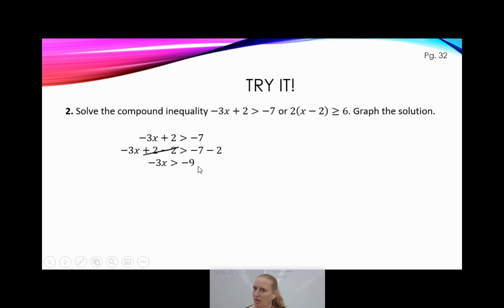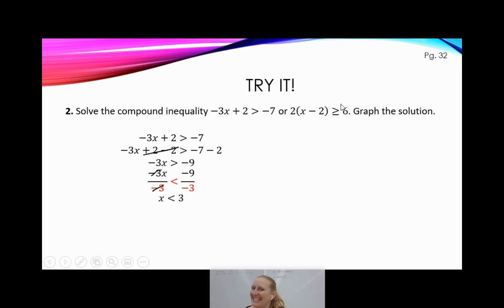Watch your negatives. I'm going to go ahead and divide both sides by negative 3. Oh, and because I'm dividing by a negative, I got to switch the inequality. Instead of greater than, it became less than. Of course, the negative 3's cancel out, which is why we did it. And negative 9 divided by negative 3 is a positive 3. So I have x is less than 3. Yay. But wait, there's more.